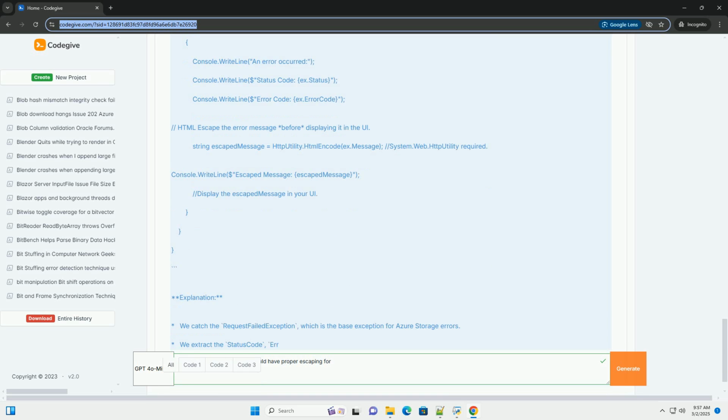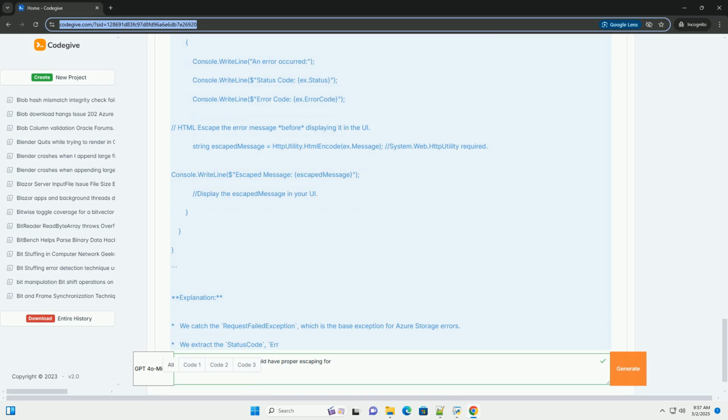This includes reviewing how you handle error messages. Test with malicious payloads. Test your error handling and escaping logic with a variety of XSS payloads to ensure that your application is resilient to attacks. There are several resources online that provide lists of common XSS payloads.